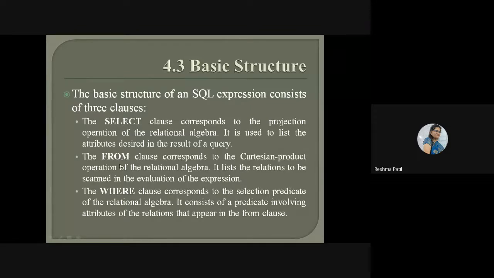Then from which we have to take the information, table names will be inside this from. Then where clause. Where clause means here we have to write the condition. On that condition we are going to fetch the record. What is the condition? Selection predicate. On this selection predicate we are going to fetch the record.